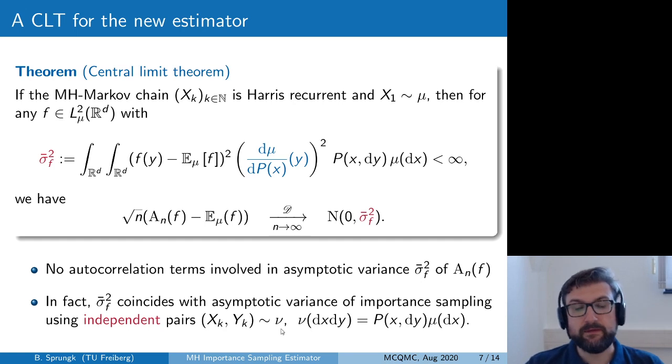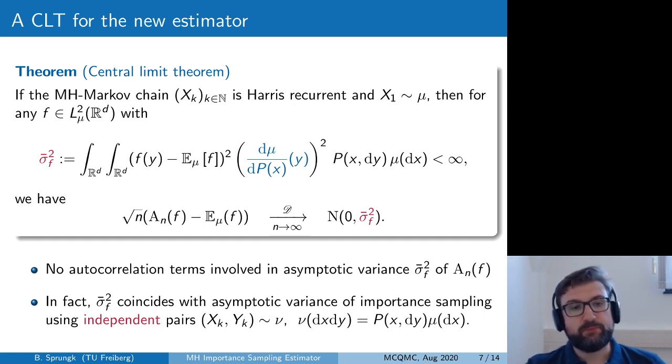So this is in fact the invariant measure for the augmented Markov chain. And so there are two really surprising facts here for the asymptotic variance of this estimator. There's no autocorrelation, and in fact this asymptotic variance is the asymptotic variance of an importance sampling estimator using independent pairs, whereas in practice these pairs are of course correlated when we use the Metropolis-Hastings algorithm for constructing our Markov chain.